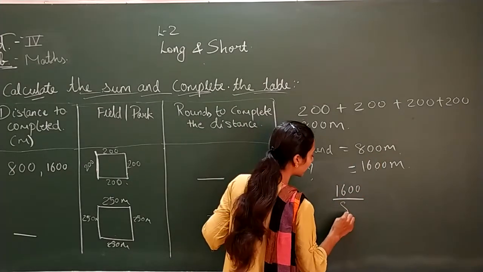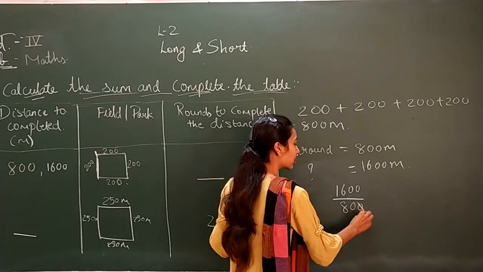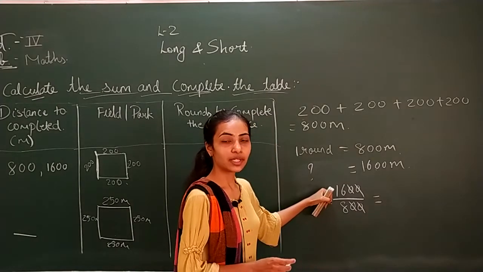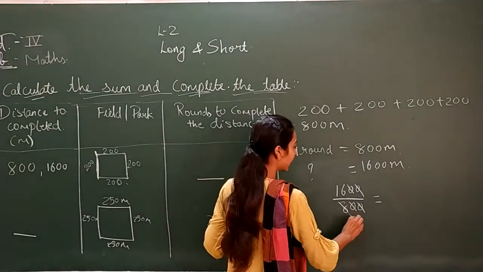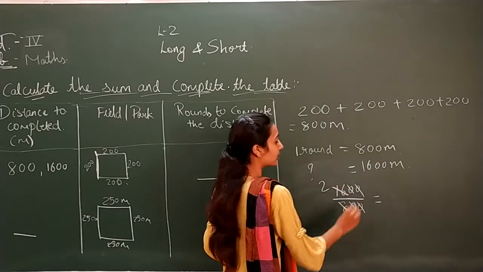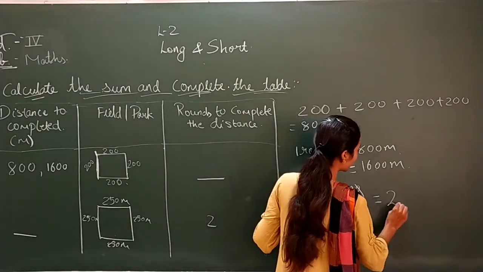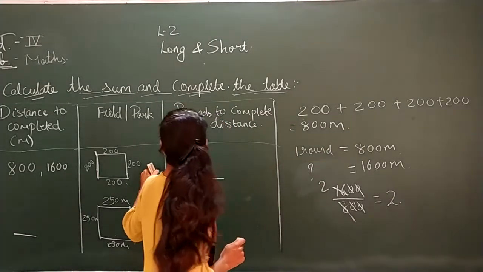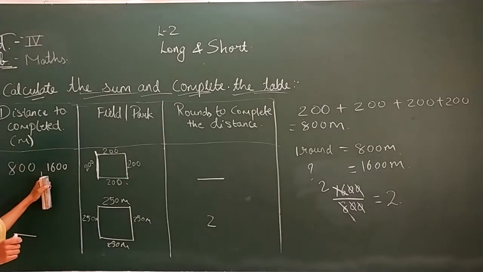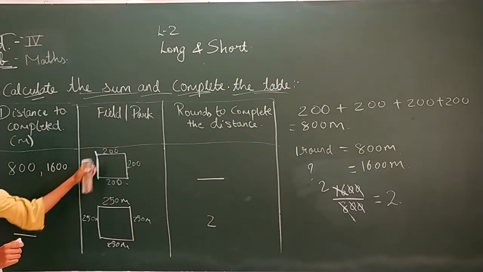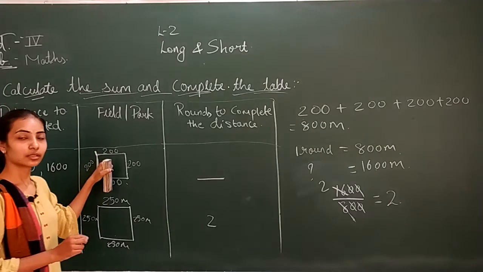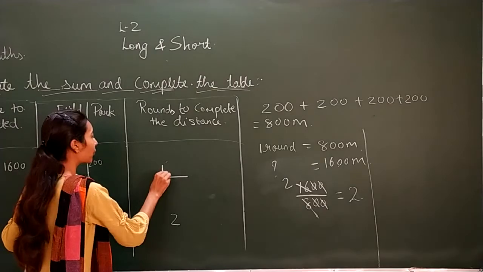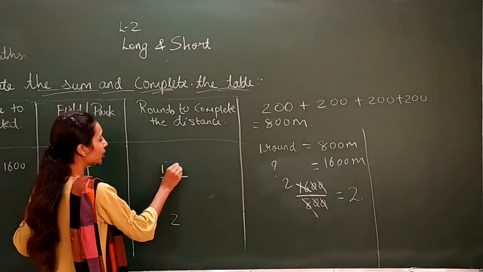1600 meters divided by 800 meters, so 0 and 0 will get cut. Now when 16 comes in the table of 8, 8 2s are 16. So our answer is 2. You need to take 2 rounds to complete the distance of 1600 meters in the field park of 800 meters. So the answer that we got for 800 is 1 round, and for 1600 is 2 rounds.